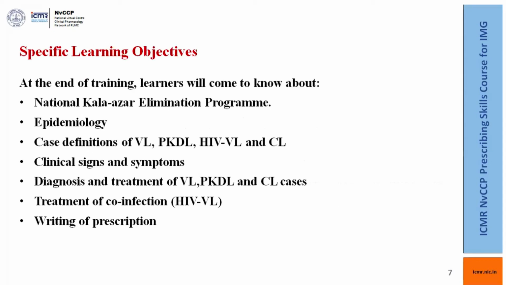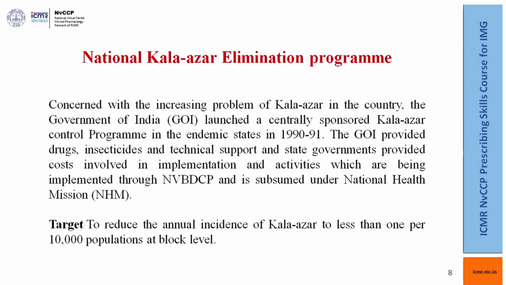So what are the specific learning objectives? At the end of the training, the learners will come to know about the National Kala-Azar Elimination Program, the epidemiology of the disease, case definitions of VL, PKDL, HIV-VL, and cutaneous leishmaniasis, clinical signs and symptoms of the VL, PKDL, HIV-VL, and CL, diagnosis and treatment of VL, PKDL, and CL cases, treatment of co-infection, and writing of prescription.